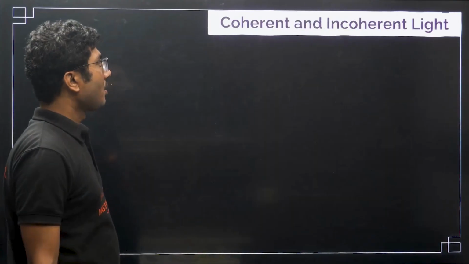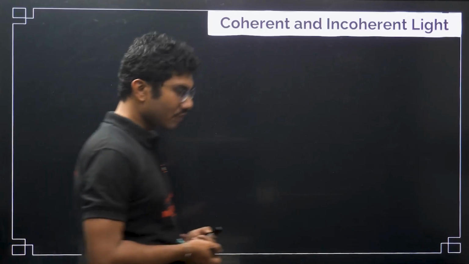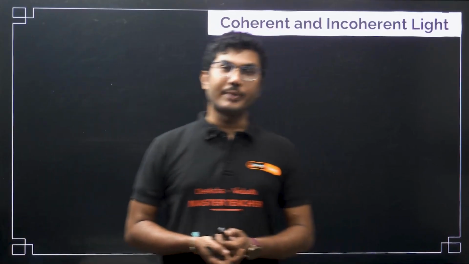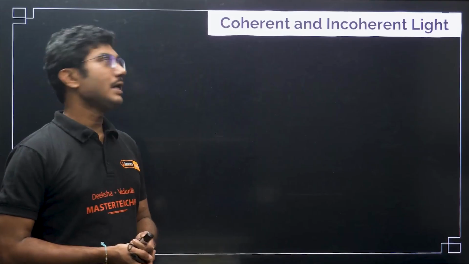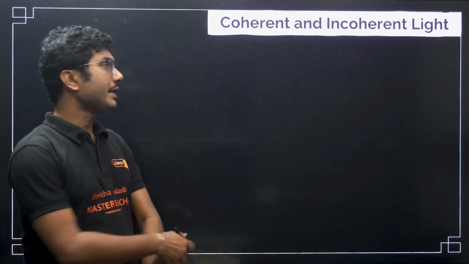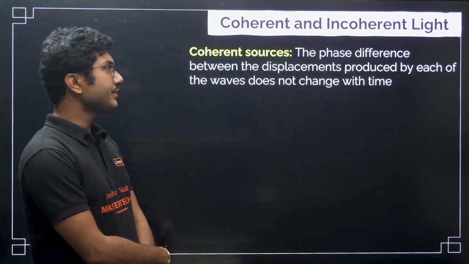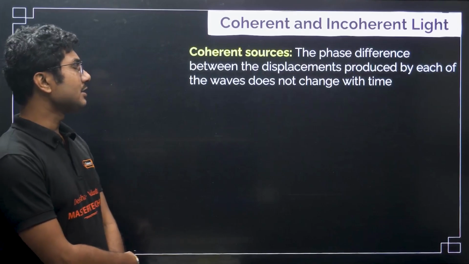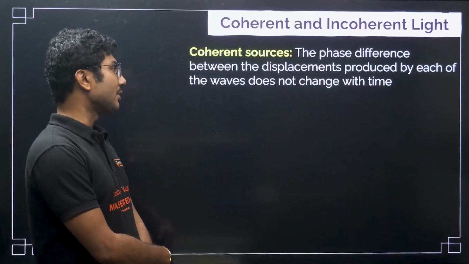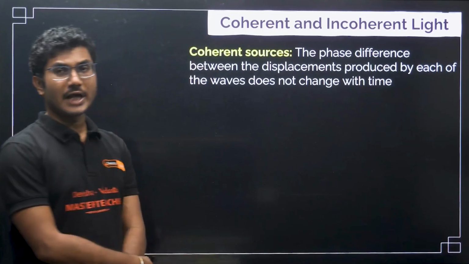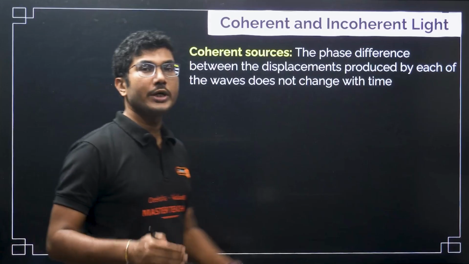Now, coherent and incoherent sources of light. We are talking about phases. Based on the phase of two lights, we can classify light into coherent and incoherent light. So, what are coherent sources? When the phase difference between the displacements produced by each of the waves does not change with time, they are called coherent sources. For example, twin brothers.